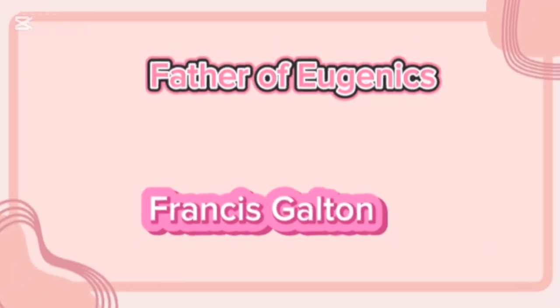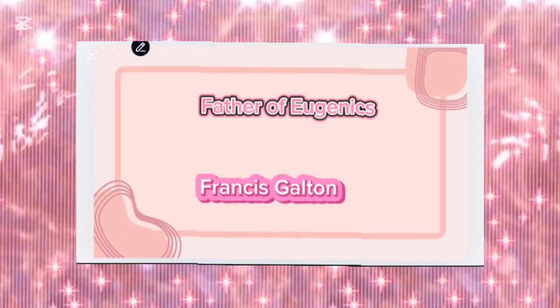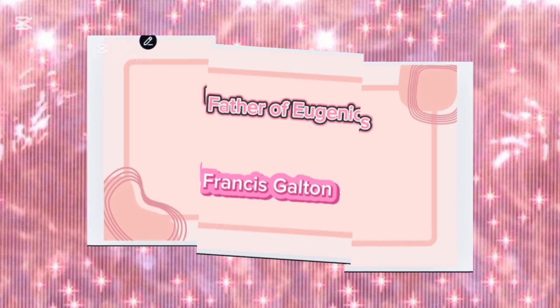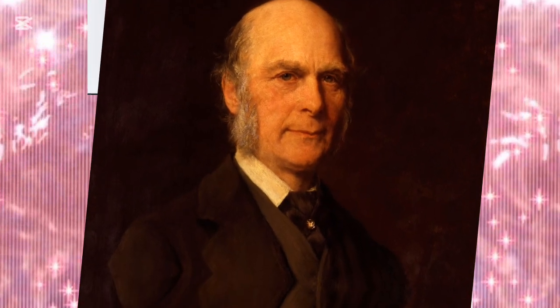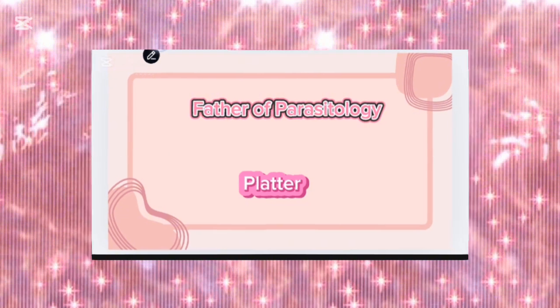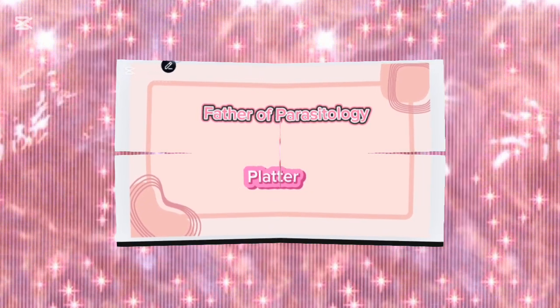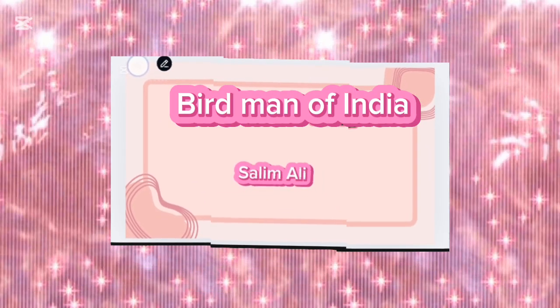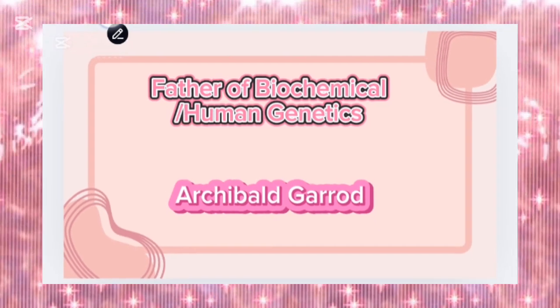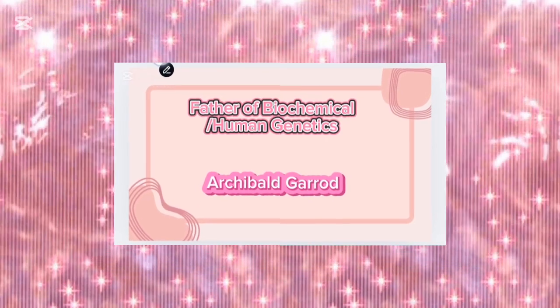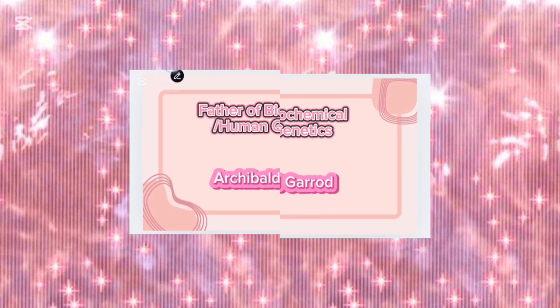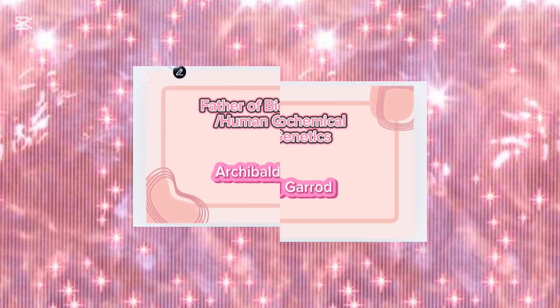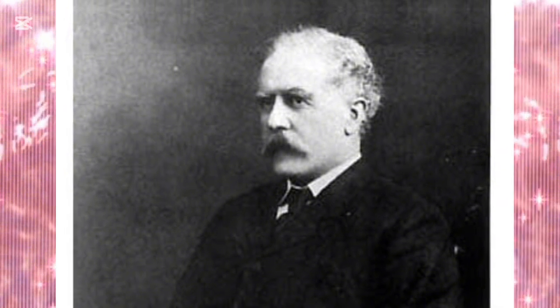Next is father of eugenics. The father of eugenics was Francis Galton. Next is father of parasitology. The father of parasitology was Platter. Birdman of India. The Birdman of India was Salim Ali. Next is father of biochemical human genetics. The father of biochemical human genetics was Archibald Garrod.